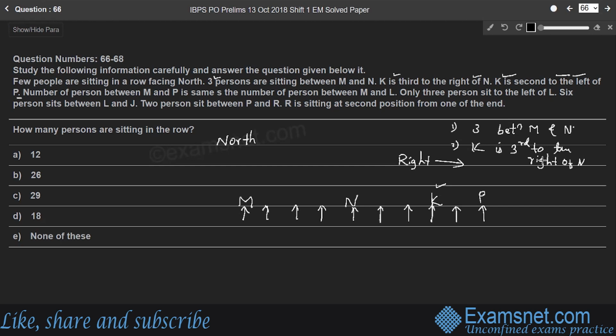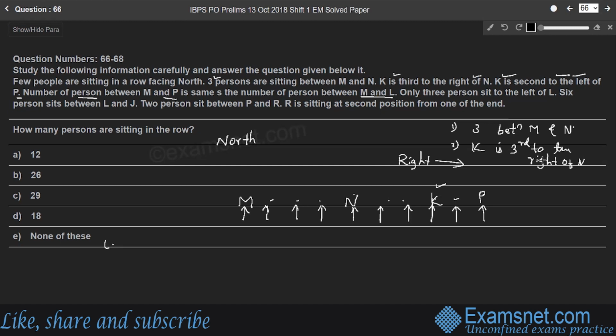And the next point, number of persons between M and P is the same as number of persons between M and L. So here, how many people are sitting between M and P? 1, 2, 3, 4, 5, 6, 7, and 8 people are sitting between M and P, which is same as persons sitting between M and L. That means there will be 8 persons between M and L. Therefore, L has to sit to the left of M, right?